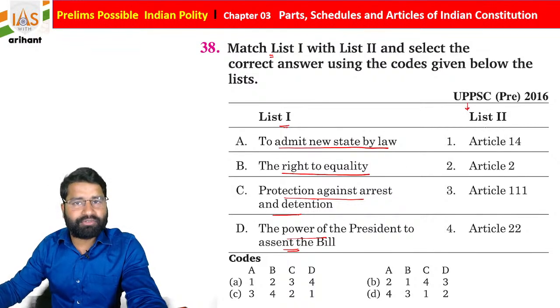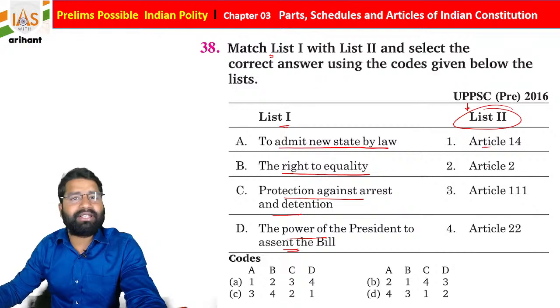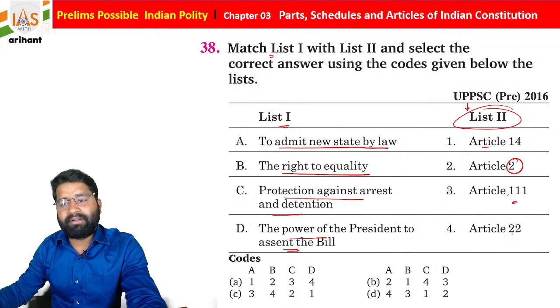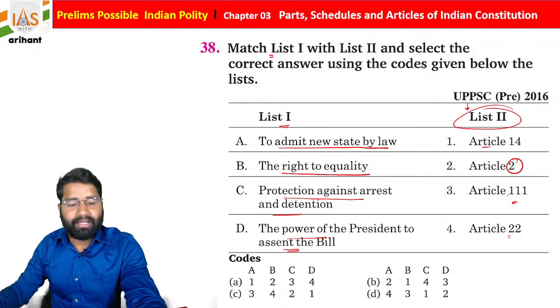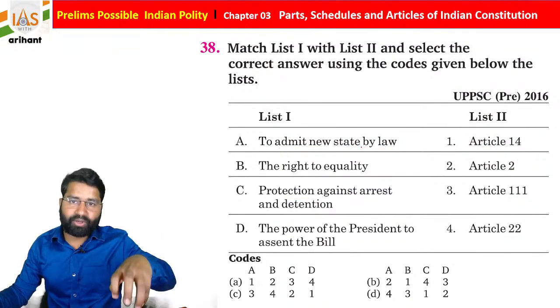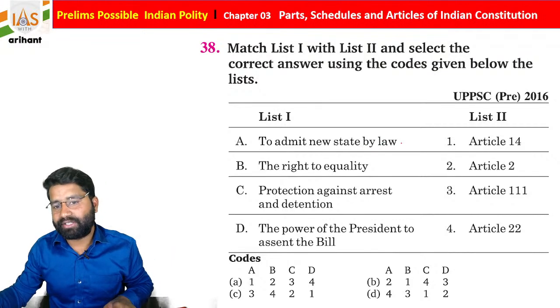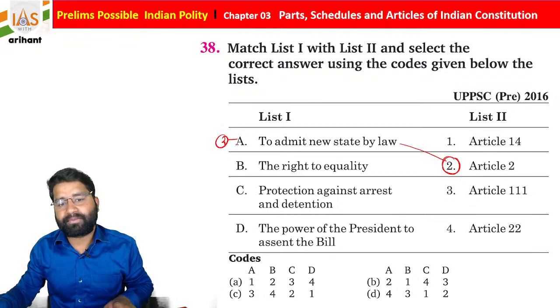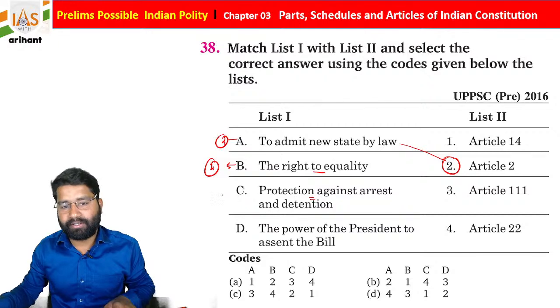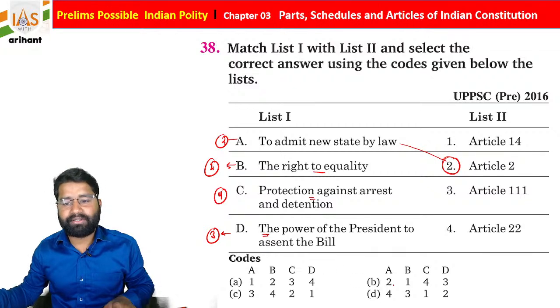Okay, UPPSC 2016 question, and list 2 is Article 14, 2 and 11, 111 and 22. So basically the Parliament has sole right, they can admit any state as a new state by law, and it is mentioned under Article 2 of the Indian Constitution. So A2. Right to equality under Article 14. B1. Protection against arrest and detention, it is under Article 22. So C4. Power of the President to assent over the bill. D3. So 2143 is the right answer for the same.